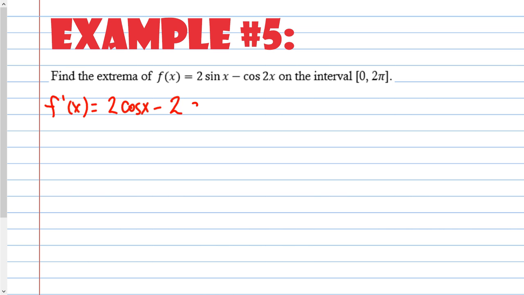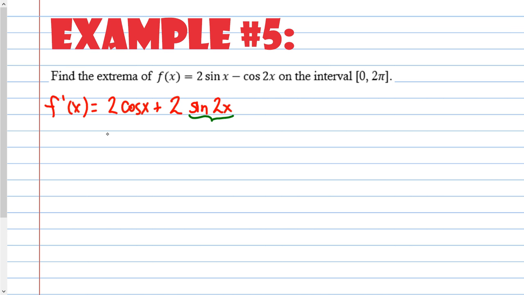cosine becomes sine 2x, and I got this negative sign, which makes this positive, and I got this 2 because the derivative of 2x is 2. Okay, you're supposed to set this equal to 0. Now, this right here has an identity, which is very commonly used on AP questions. I'm not saying every single one of them is going to have it, but it will show up.